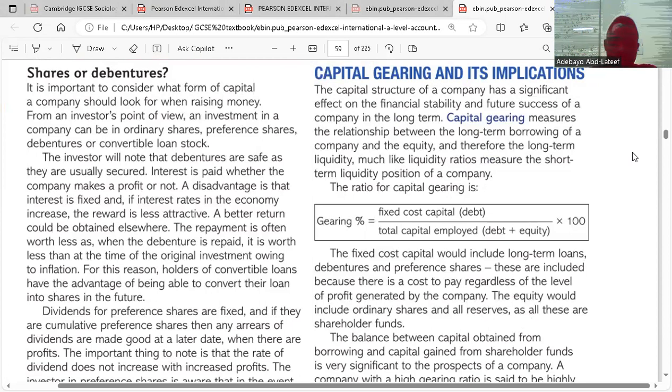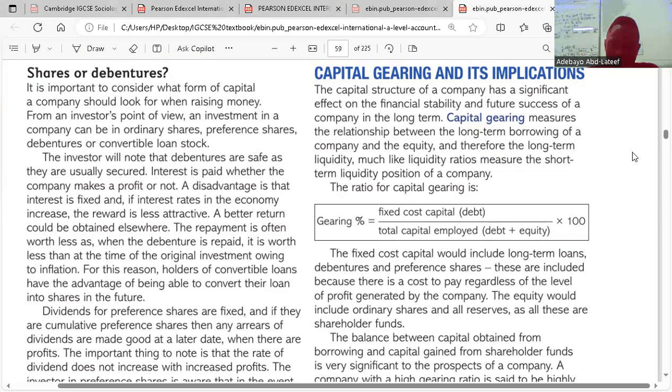When we talk about fixed cost capital, we're talking about debentures, long-term loans, or preference shares, because these have fixed interest. Debentures, for example, have a fixed interest rate. We have preference shares, which have fixed dividends that have to be paid to shareholders. So these are fixed cost capital.